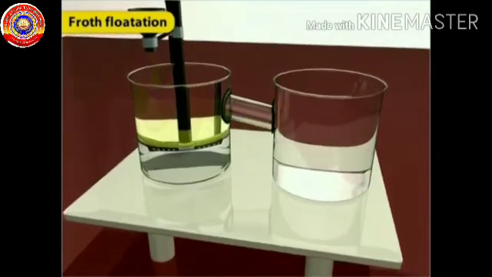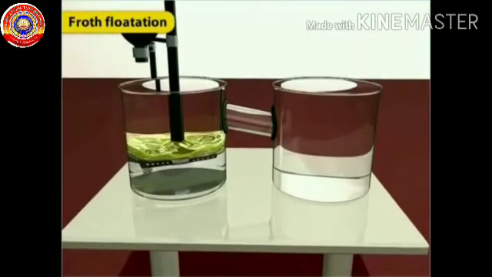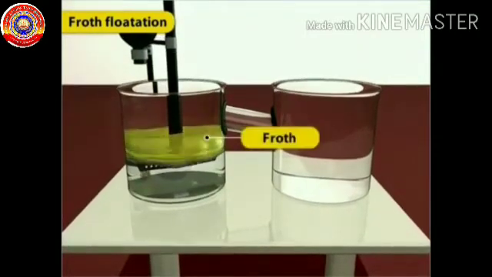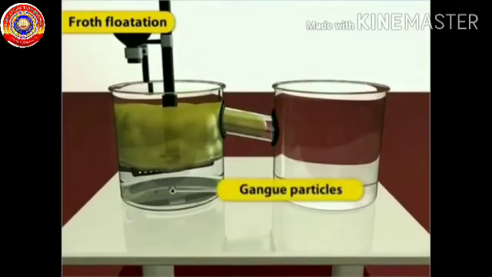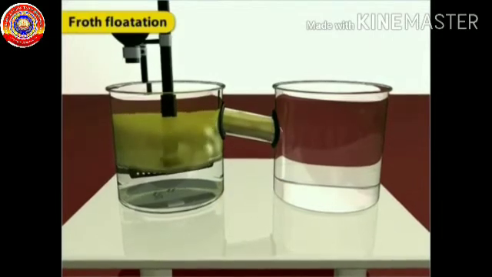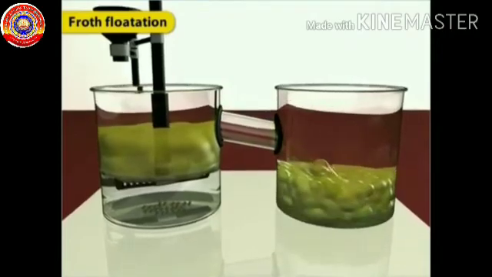A current of air is passed through the mixture. As a result, the froth carrying lighter ore particles floats on the surface, whereas heavier impurities settle down. Hence, the lighter ore can be separated from the froth afterwards.